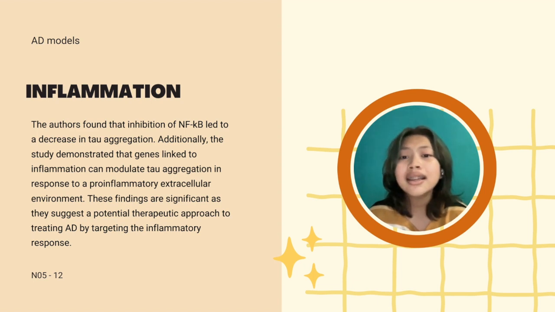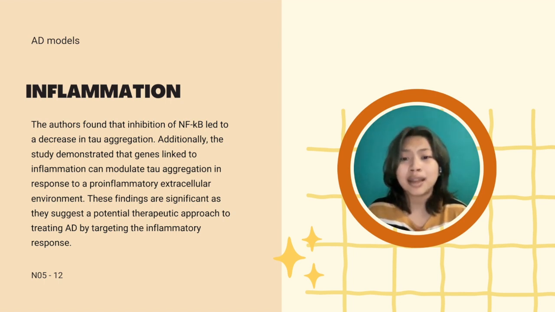Firstly, the study examined the link between immune cell activation and inflammation pathways to tau aggregation. The authors found that inhibiting NFKB, which is a transcription factor most commonly associated with immune cell activation, led to a decrease in tau aggregation, highlighting a potential target for intervention in Alzheimer's disease.